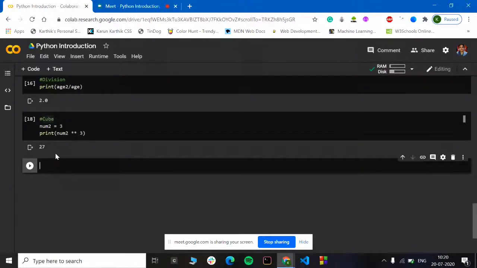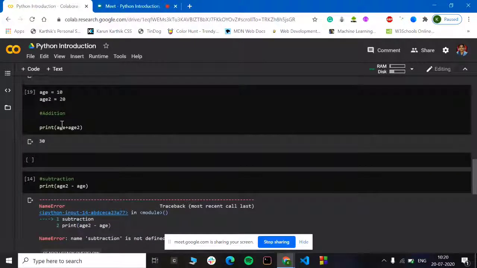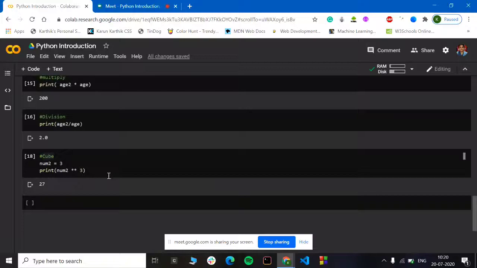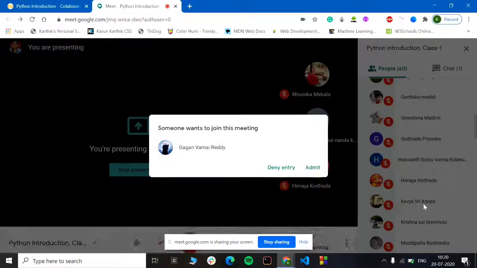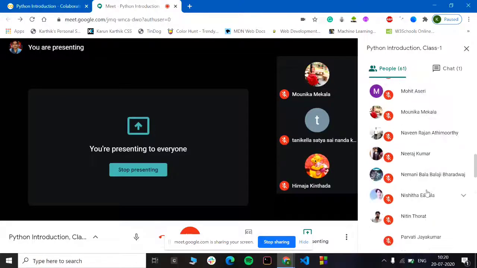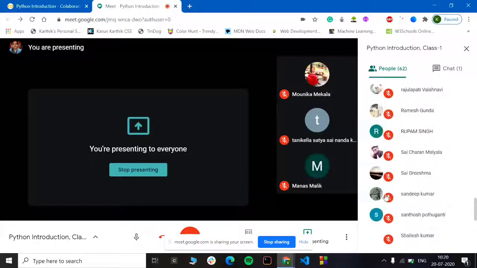And again, I have one more thing to say. Since we have seen that age2 plus age is giving us 30 for numerical data types, I wanted to see what happens when we give a string. So word1 equal to, let's take another student name, Sailesh Kumar.